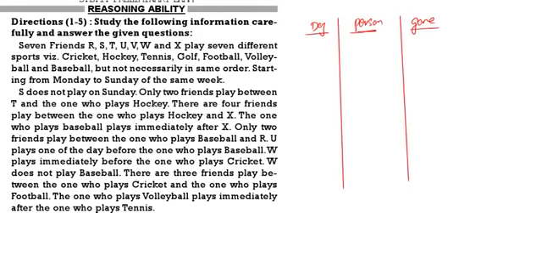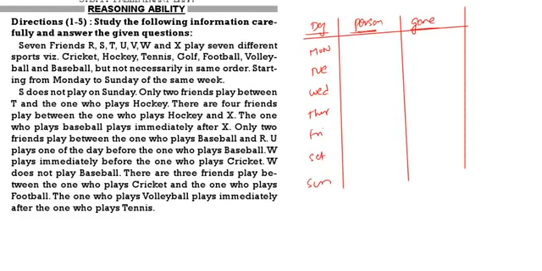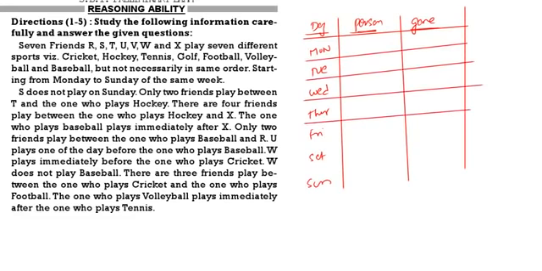Under the days, you write down from Monday to Sunday: Monday, Tuesday, Wednesday, Thursday, Friday, Saturday, then Sunday.